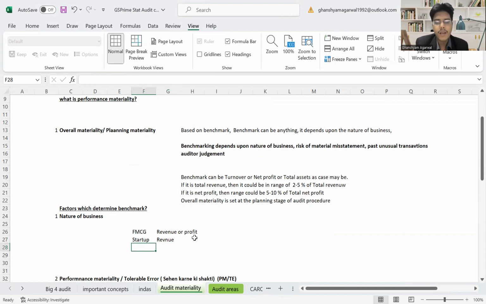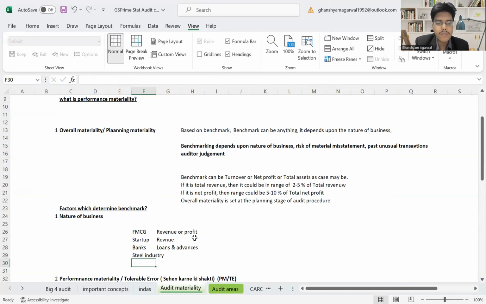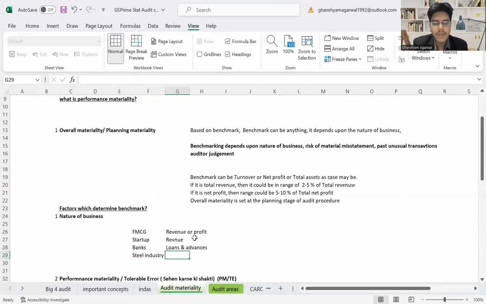If it's the banking sector, then they take loans and advances. If it is a steel industry, then they can take capital expenditure. I think you are getting it.